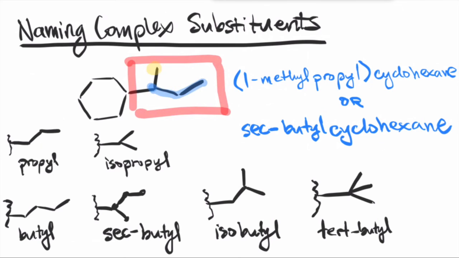And the last point I want to make here is the alphabetization. Notice that sec-butyl and tert-butyl have a dash between the prefix and the word butyl, whereas isobutyl or isopropyl doesn't. So it turns out when you see sec and tert, you do not use that in alphabetization, but rather you use the alkyl group. So in this case, the B in butyl. However, iso is used, so you use the I in isopropyl, not the P, and the I in isobutyl, not the B. So it's a little bit complicated there, but that's the distinction you want to remember.